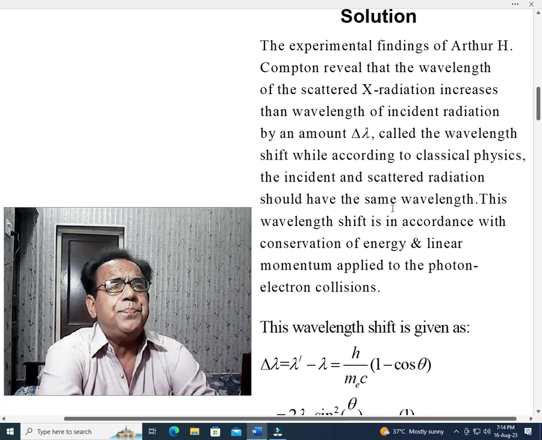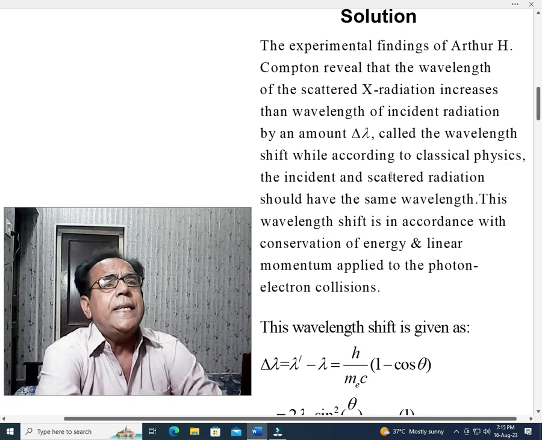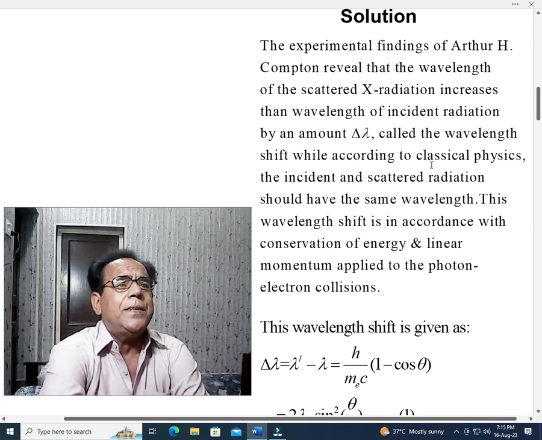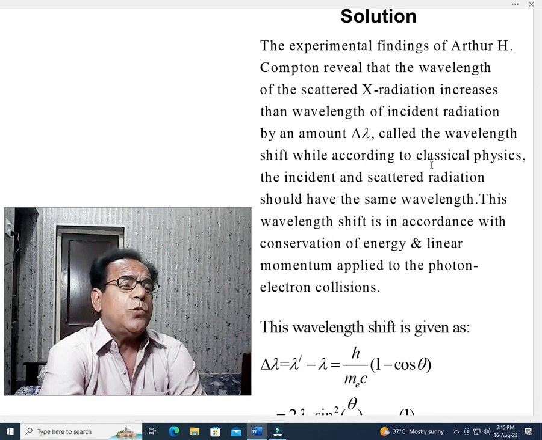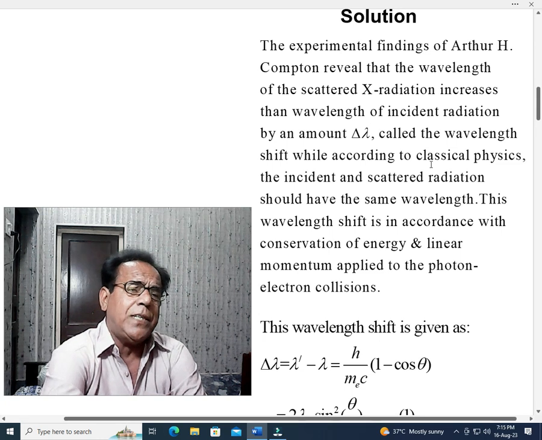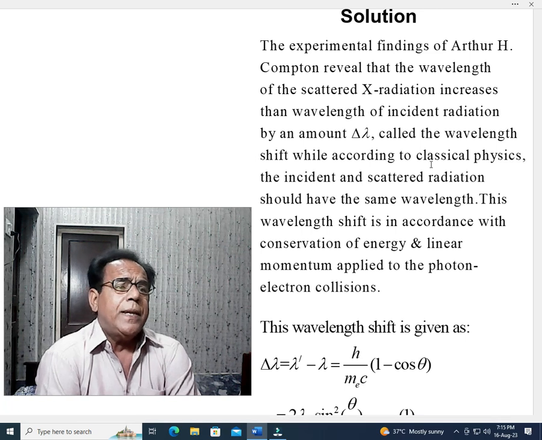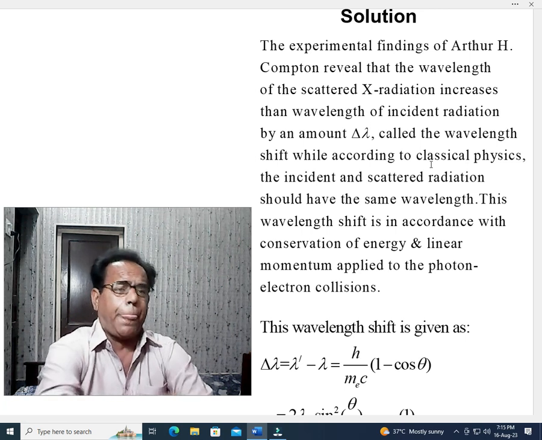Emphasis is laid on the fact that the wavelength of scattered radiation is greater than the wavelength of incident radiation, while classical physics says that the wavelength should be the same. In other words, it is a deviation from the usual laws of physics. That is why such irregularities gave rise to quantum mechanics.